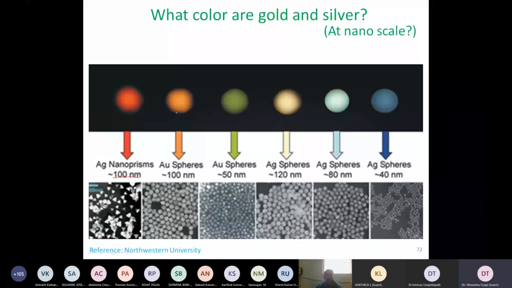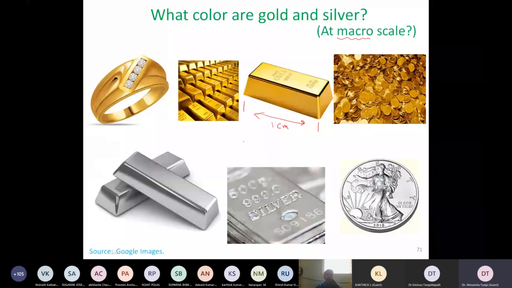So our conclusion is that yes, at smaller scale, we can play around with the properties of a material, which is not possible at bulk scale. I can't expect the color of gold to change when I go from 1 centimeter to 1 meter. If, let's say, I am a very rich person and I am able to get a 1 meter long rod of gold, I would still expect it to have the same color as the 1 centimeter portion had. Then what is so special at small scales?